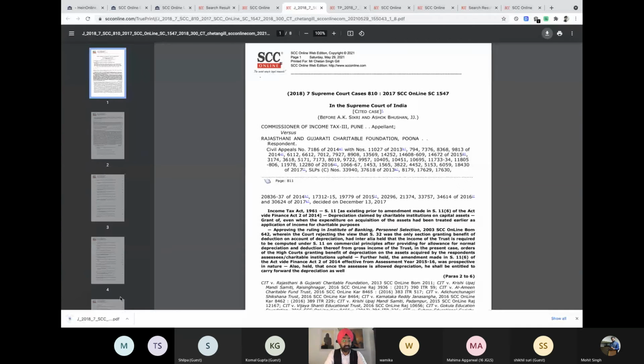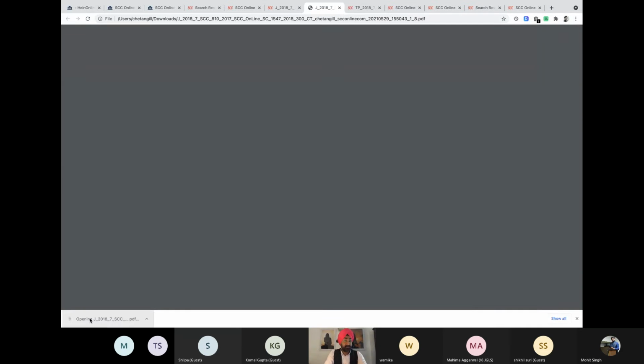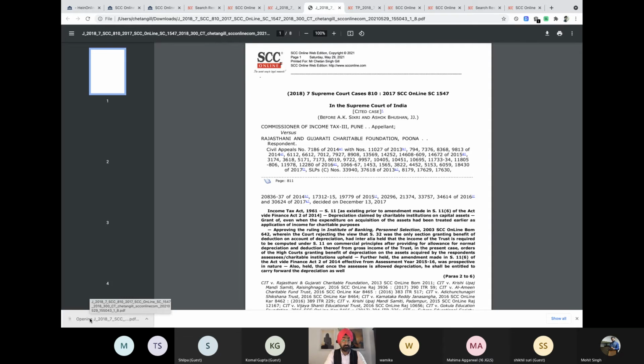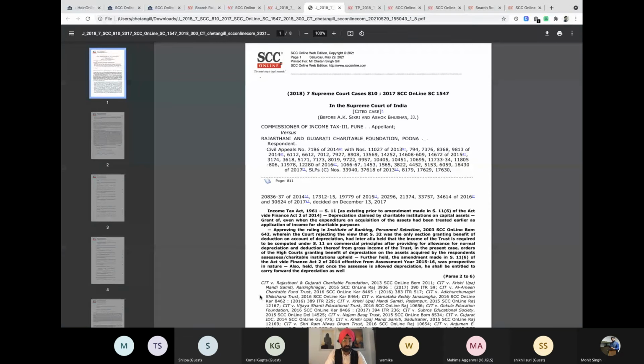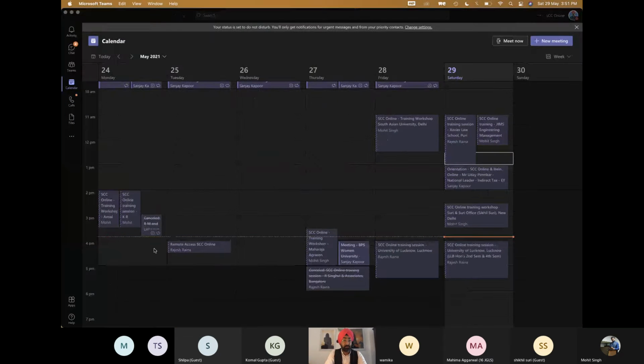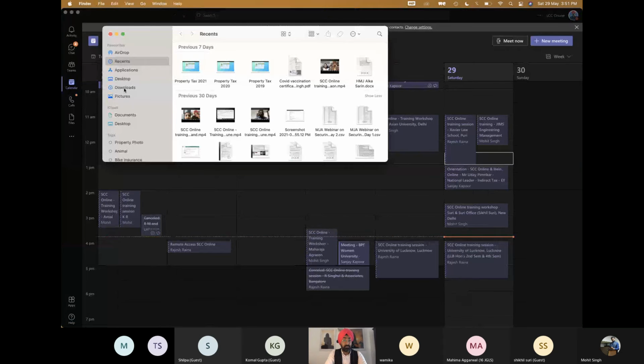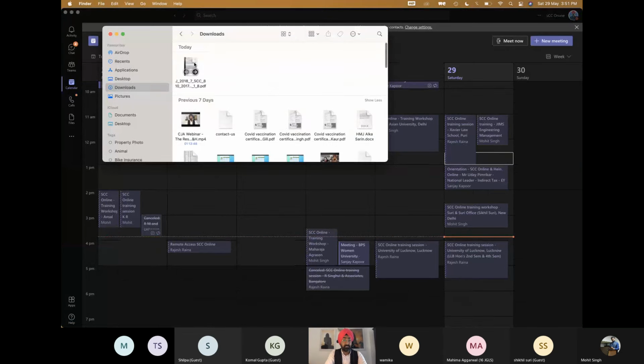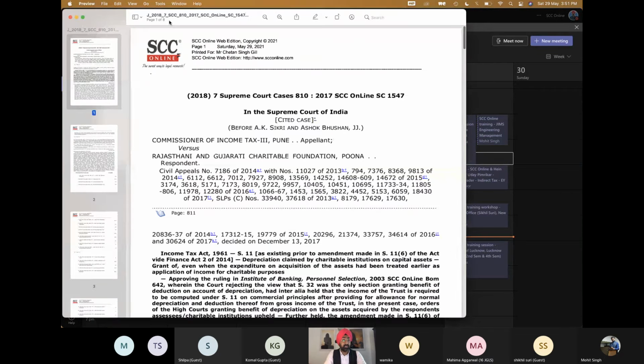And now let me open it from here. Oh, it's still opening from here. I have to go back to my folder. Just give me a moment. So downloads. This is the judgment. So I open it. Now it doesn't open in the browser. It opens in my laptop's preview option. And over here, I have the option of highlighting.